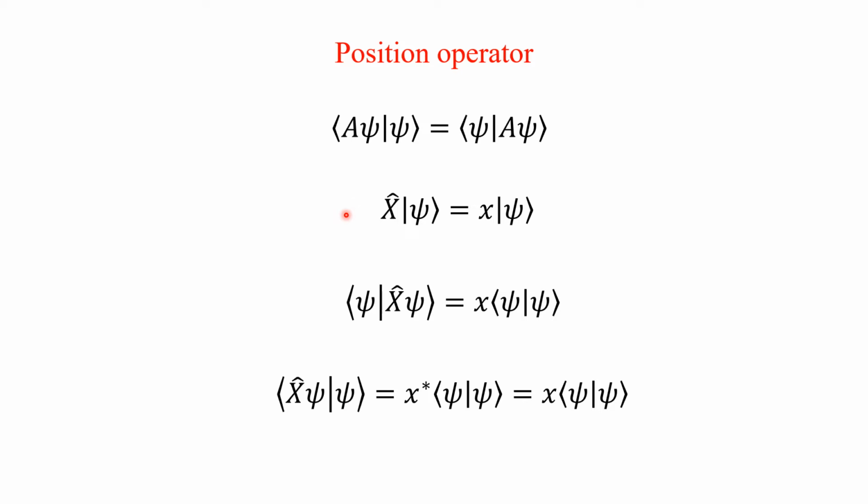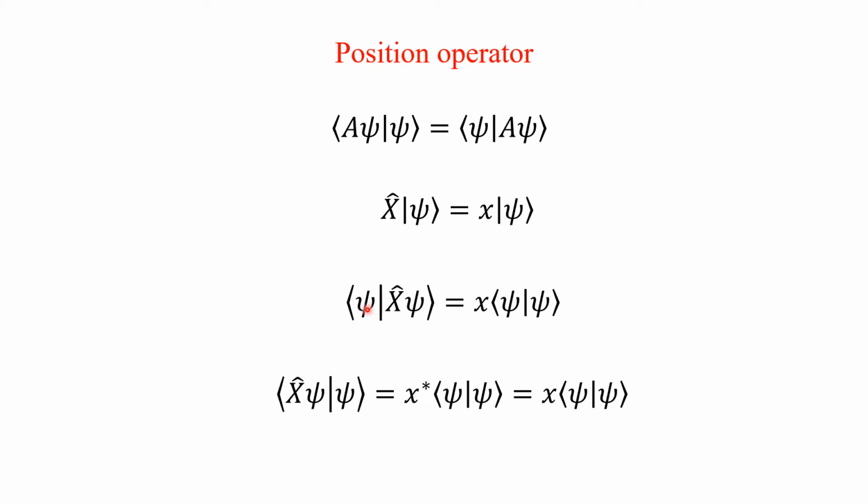Now we will see whether the position operator is a Hermitian operator or not. So this is the definition for the Hermitian operator. Now you operate the position operator over ket psi. You will get an eigenvalue x multiplied with the ket psi.